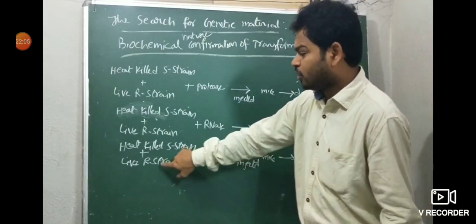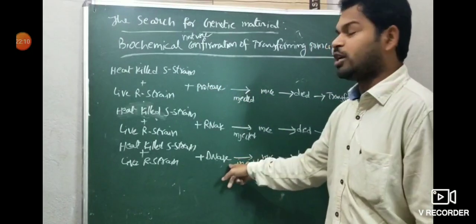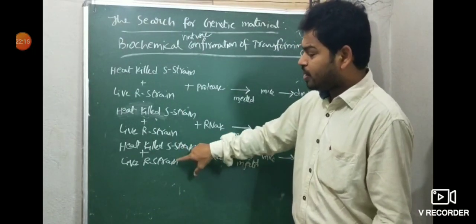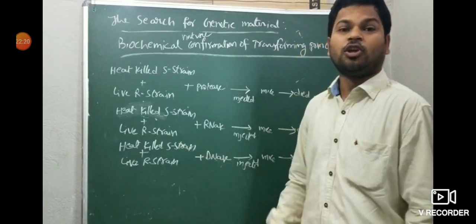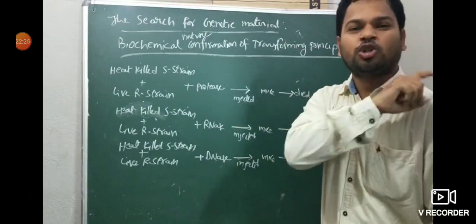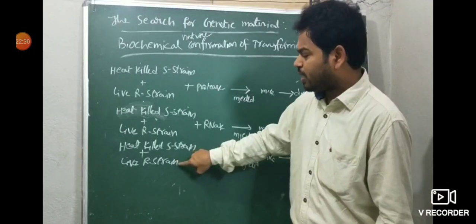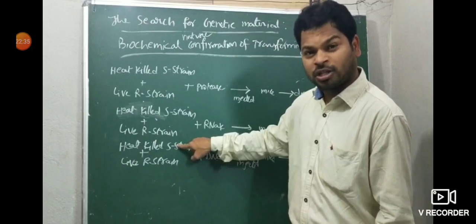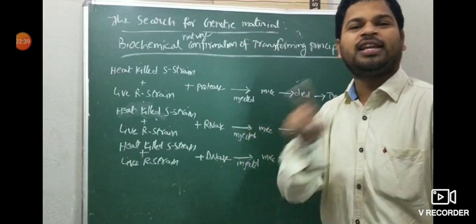So no transformation. From live R to heat-killed S, no transformation when DNase enzyme is used. So DNase affects the transformation. DNase affects the material which is transferred from live R to heat-killed S strain. So that material is nothing but DNA. So they confirmed from the above 3 experiments that the something transferred from live R to heat-killed S strain, the transformation material, is not a protein, is not an RNA, it is a DNA.